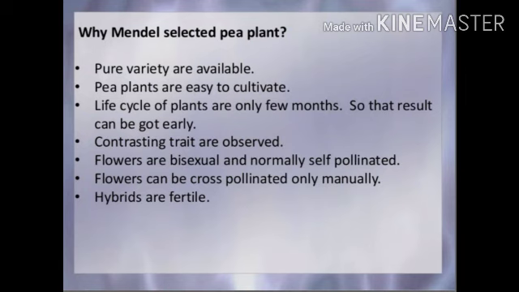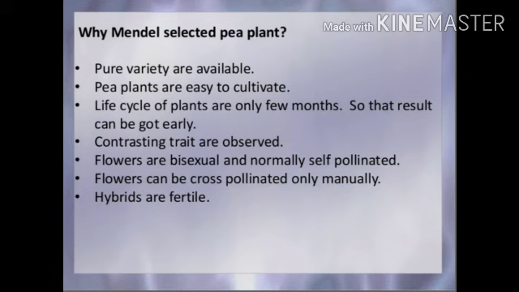Now, why did Mendel select the pea plant? First, pure varieties of the pea plant are available. Second, pea plants are easy to cultivate. Third, the life cycle of the pea plant is only a few months, so that results can be obtained early. And contrasting traits are also there.